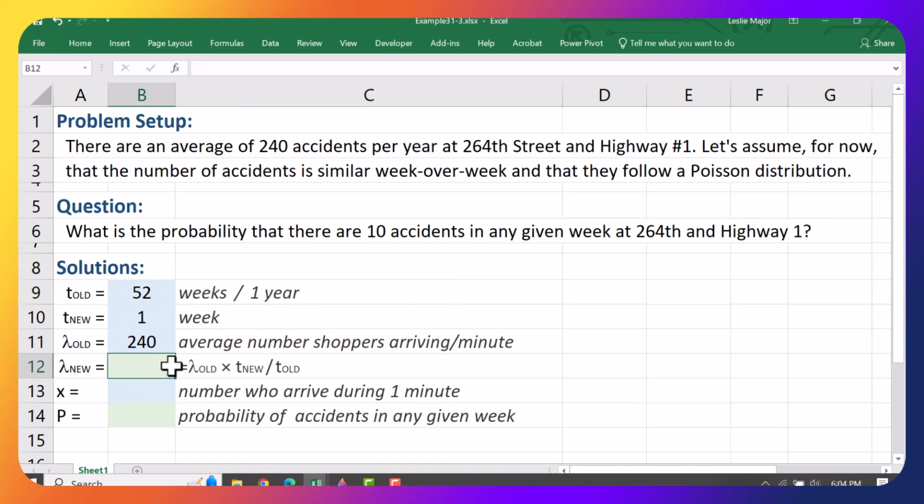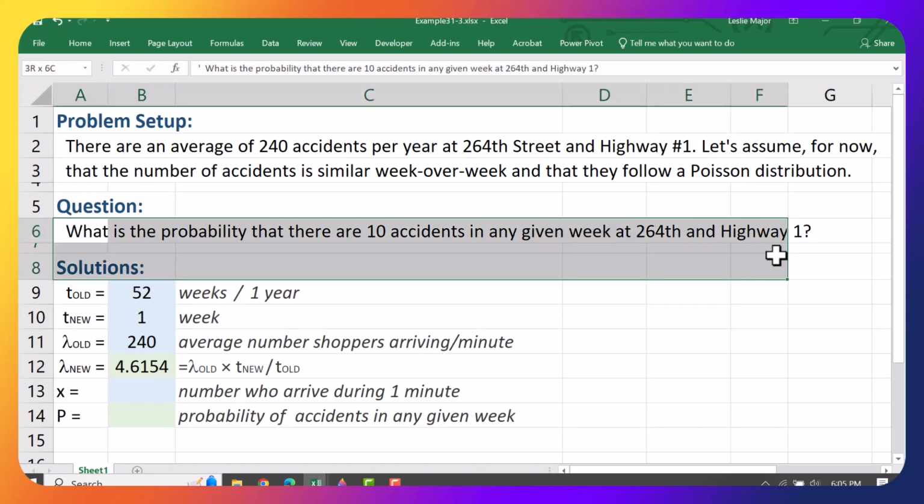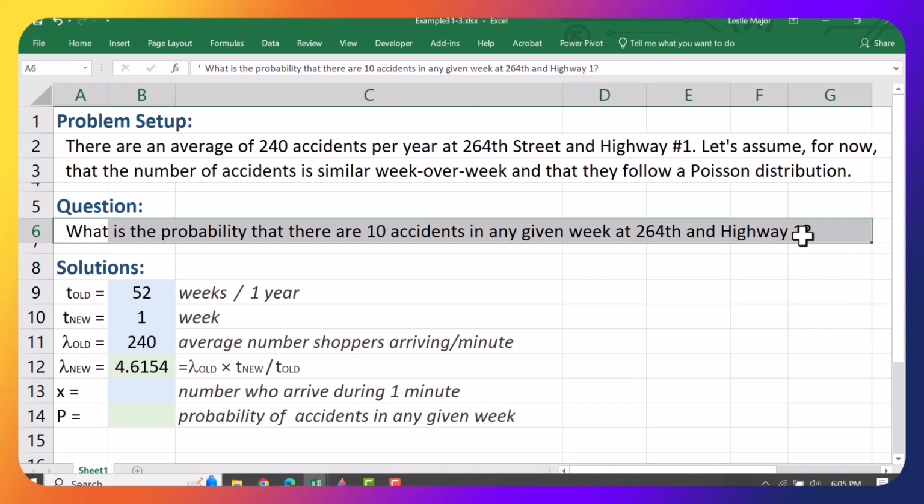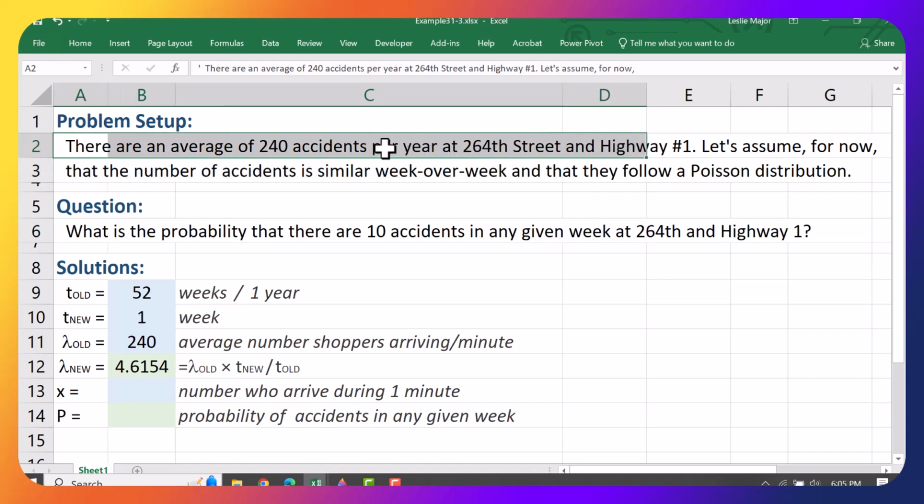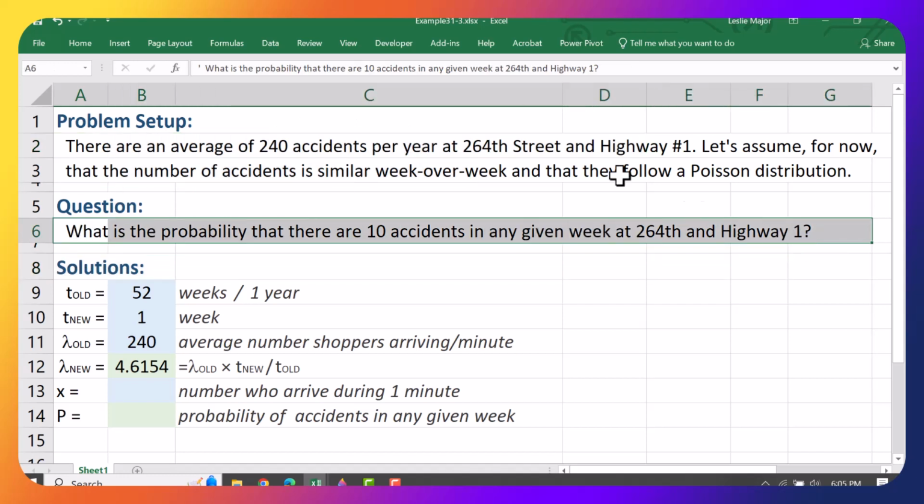Okay, and so I need to get my new average. To do that, I take my old one, I multiply by the new time, and I divide by the old time. Beautiful. So if there are 240 accidents per year, there's approximately 4.6154 accidents per week at this intersection. And again, I need to match the time frame in the question itself, always. So if my time frame for my average is different, in this case it's a year, then I must convert this average to the time frame that matches the question, which is 1 week.